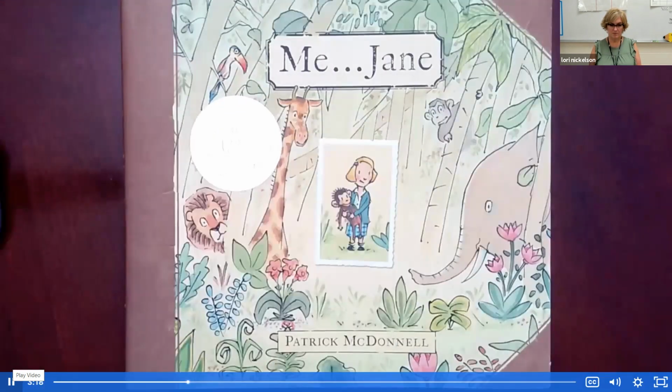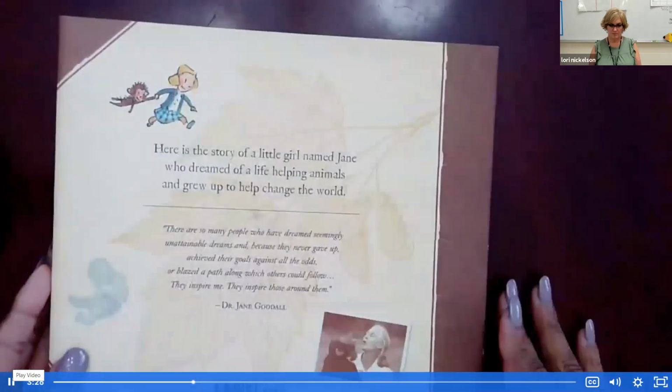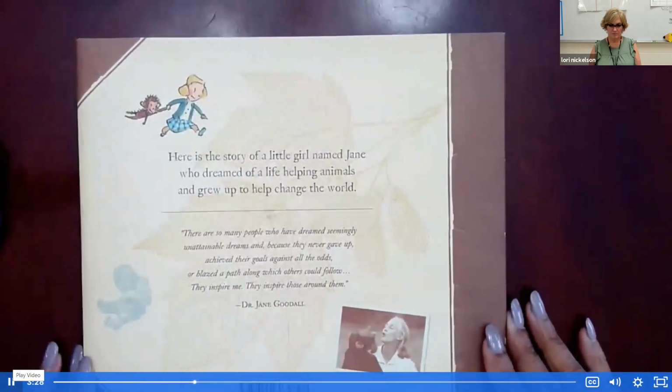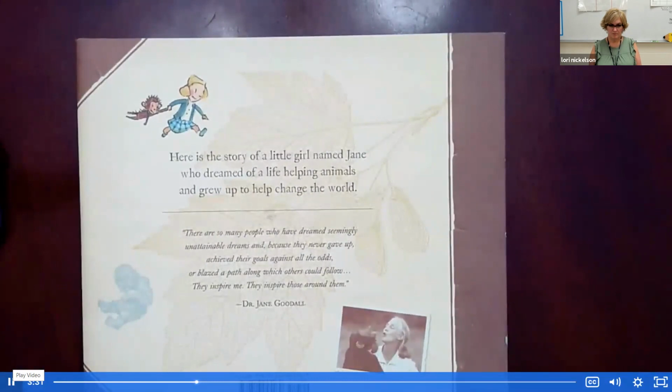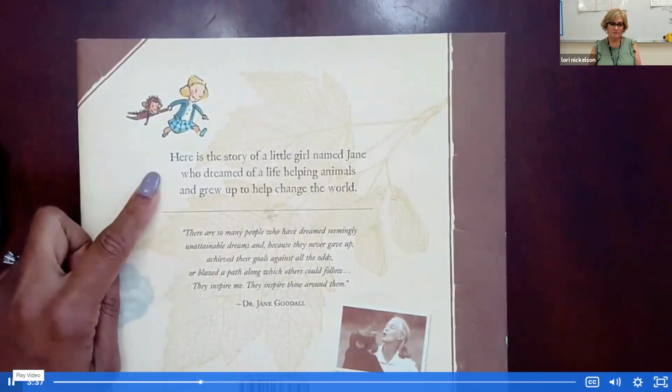Now, let's take a look at the back cover. What do you notice about the back cover? And listen as I read the words. Here is a story of a little girl named Jane who dreamed of a life helping animals and grew up to help change the world.